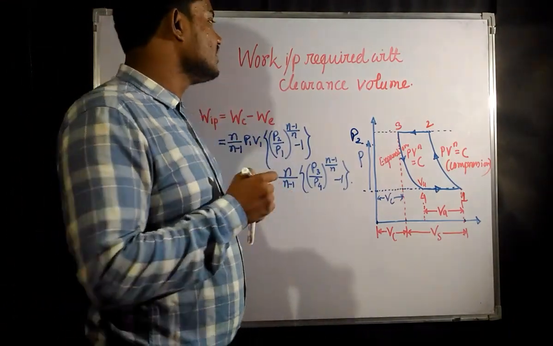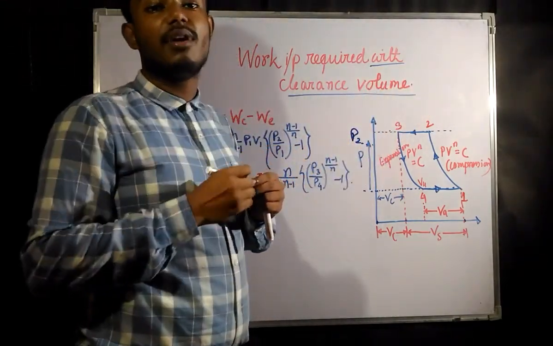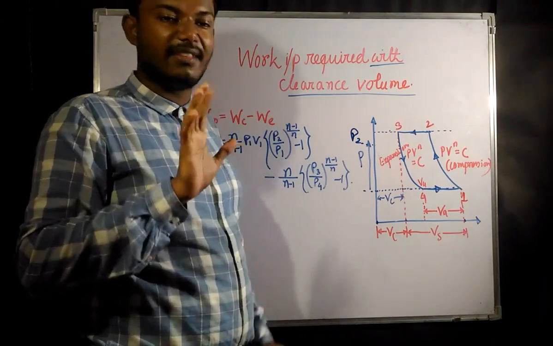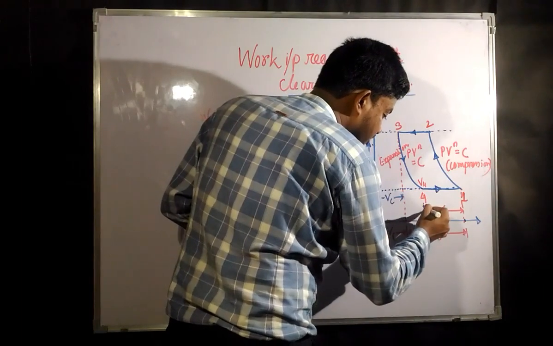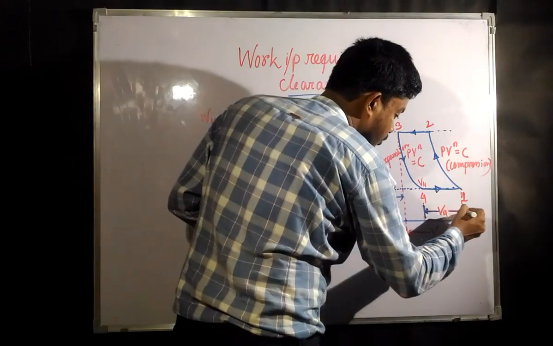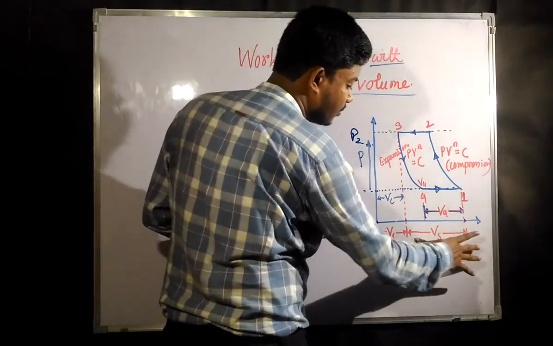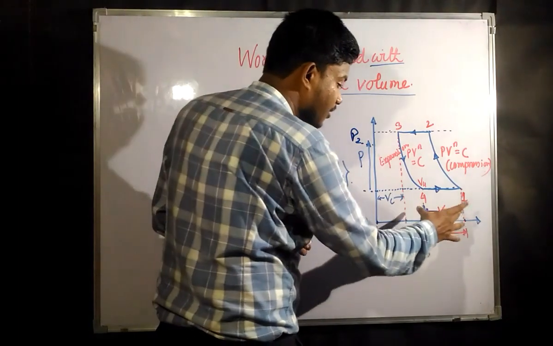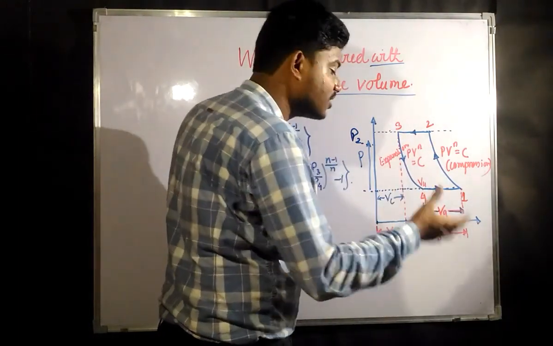So with the clearance volume, the volume of air that is sucked into the cylinder is going to be less. From point 4 when the stroke starts, this is going to be the volume of air. Previously the volume of air was from here to here, because of the absence of air in the clearance volume. Now up to point 4 it is going to expand, then only the suction will start.